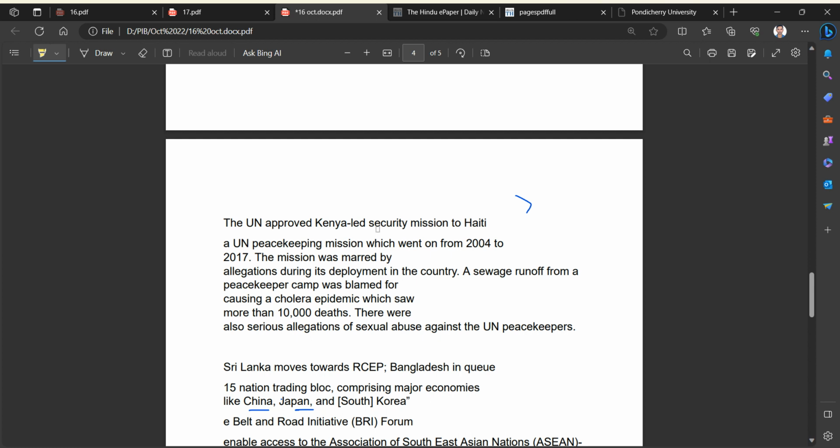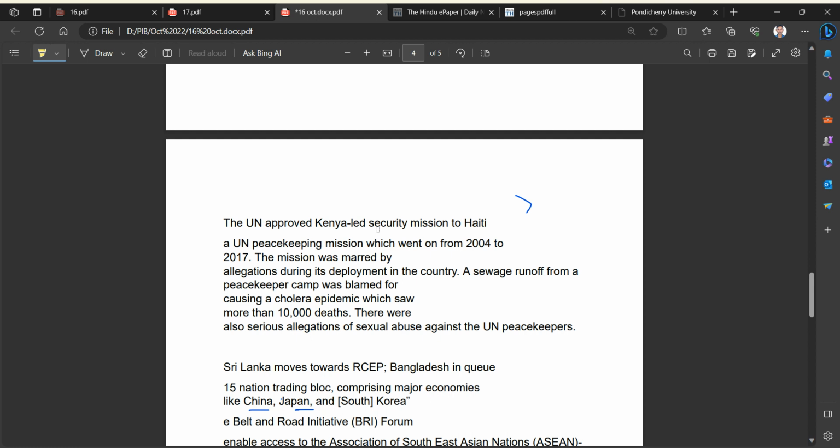That means the UN was indirectly, or rather directly, responsible for that incident. Since then, the people are fearful of UN peacekeeping forces. We all think that peacekeeping forces are something great. They're doing well, but the ground reality is that there are allegations of sexual abuse. There has been no accountability on the part of the UN. 10,000 deaths is not a small number.